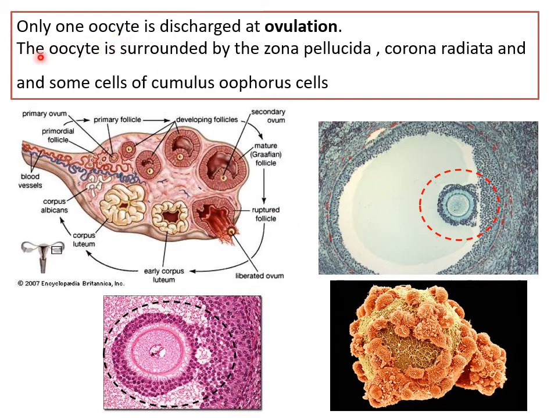Now, as I said, 15 to 20 follicles may rupture, but only one reaches Graafian follicle stage, and hence only one oocyte is discharged at ovulation. We shall be looking at multiple pregnancies or twin pregnancies in a separate place, so then you'll understand more. But usually, only one oocyte is discharged at ovulation, and it is surrounded, as I said, by all these cells shown in the figure. See the circle of cells? So it's oocyte, zona pellucida, then the corona radiata, and some of the cumulus oophorus cells will be released. Okay, remember it's a secondary oocyte arrested in metaphase 2.